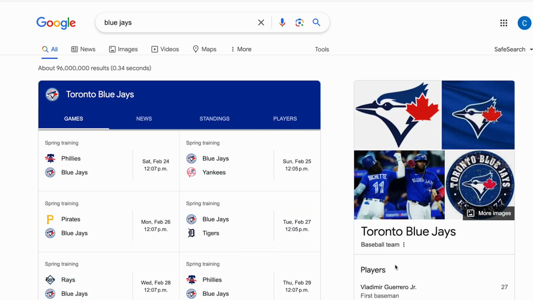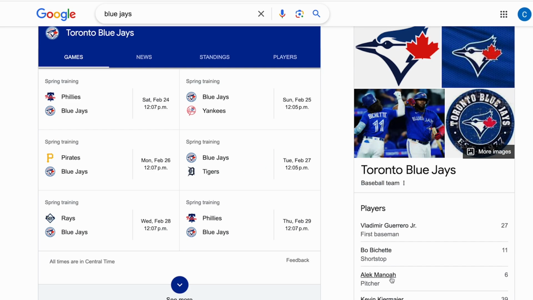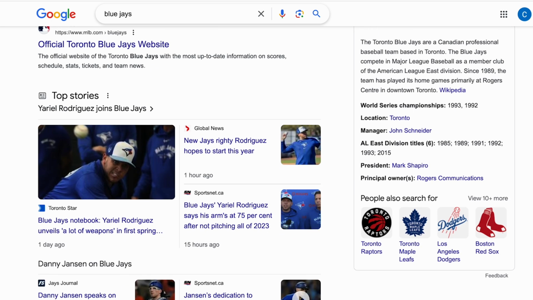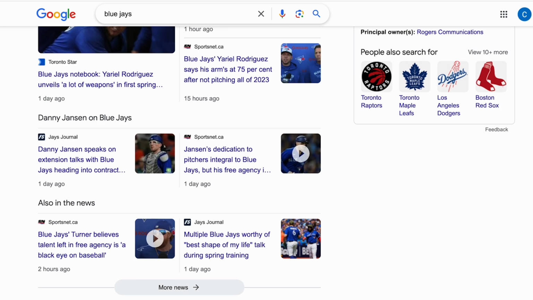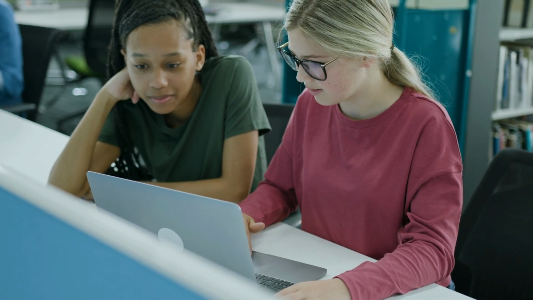But when I Google blue jays, I get the opposite problem. A lot of news about sports and nothing about birds. What's going on? While it sometimes seems like Google can read our minds, it's not perfect. Here are some tricks you can use to help narrow down your searches so you can always find what you're looking for.